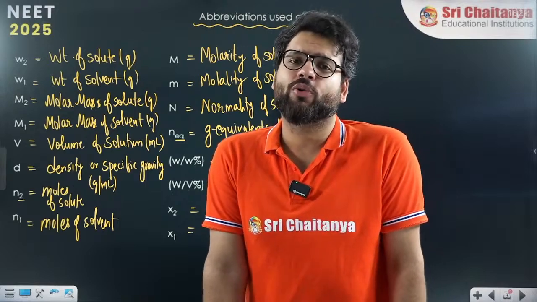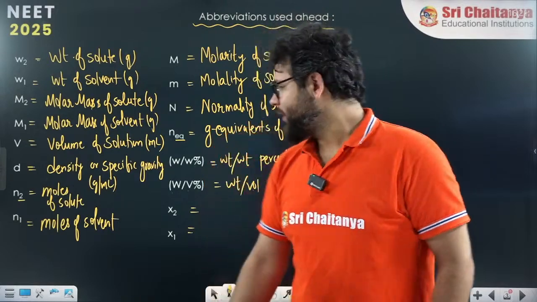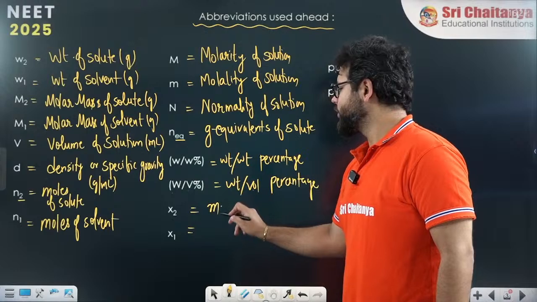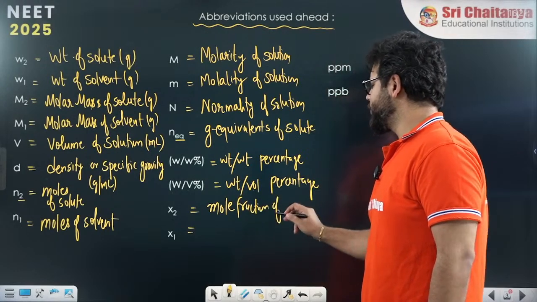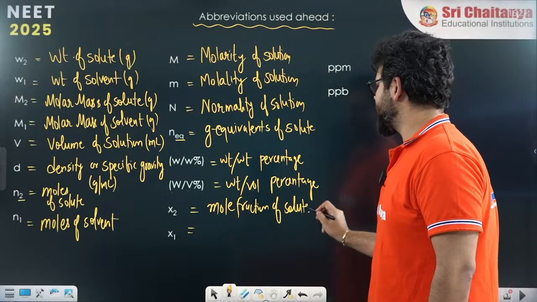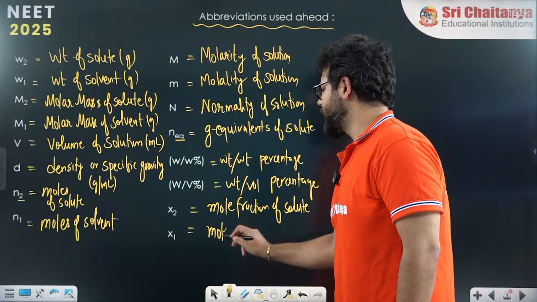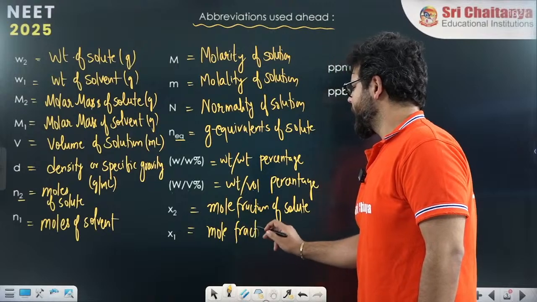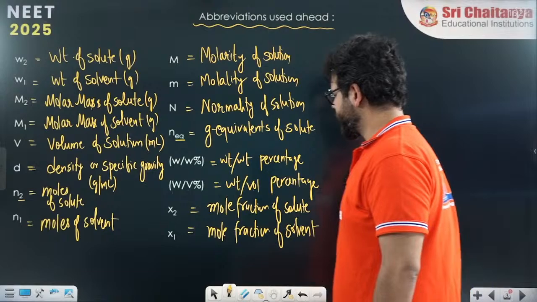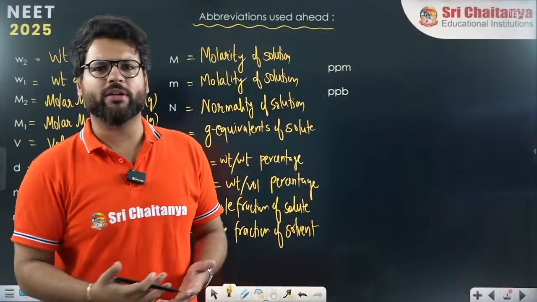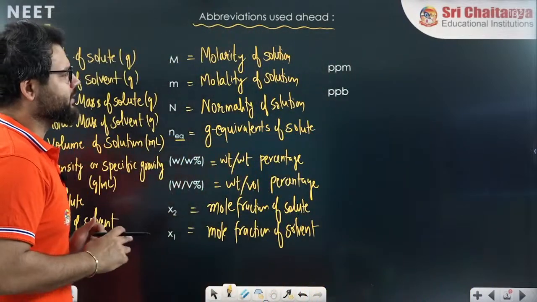X is called mole fraction. So X2 will be the mole fraction of solute, and X1 will be the mole fraction of solvent. These are things we are going to discuss in the next 2-3 classes.